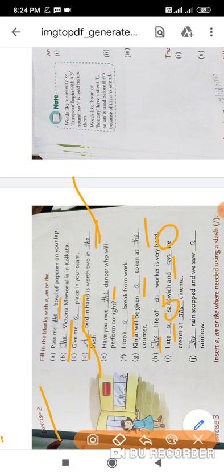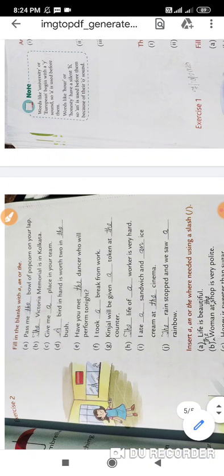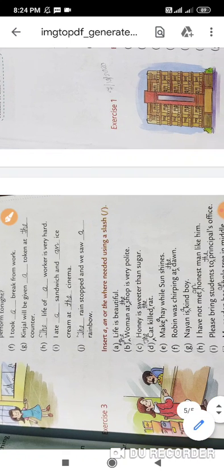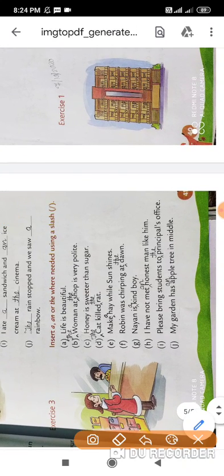At the cinema, it's particular, so we put the here. The last one is: the rain stopped and we saw a rainbow. The rain stopped, and what did we see? A rainbow.